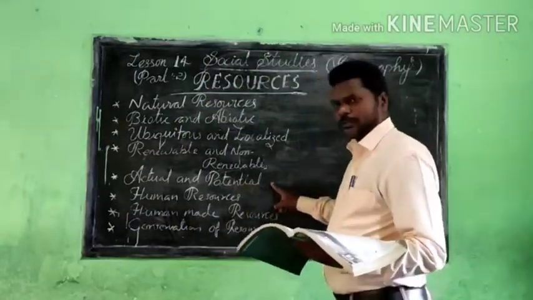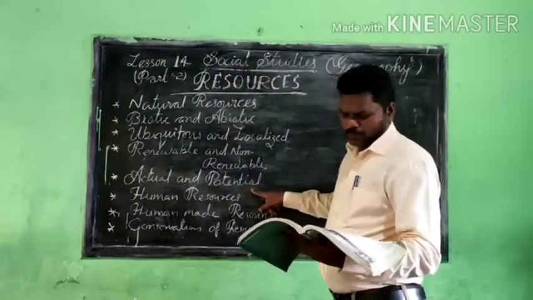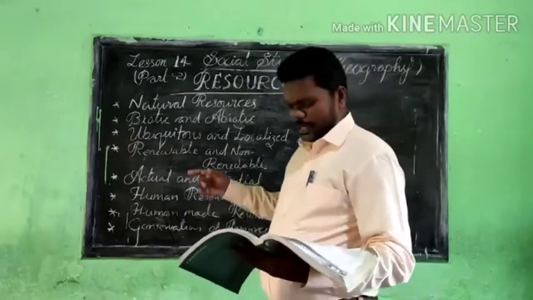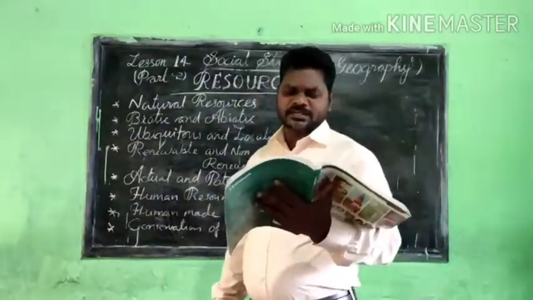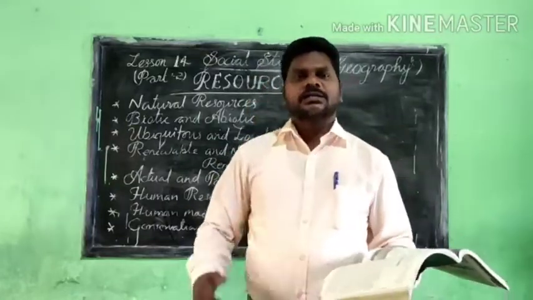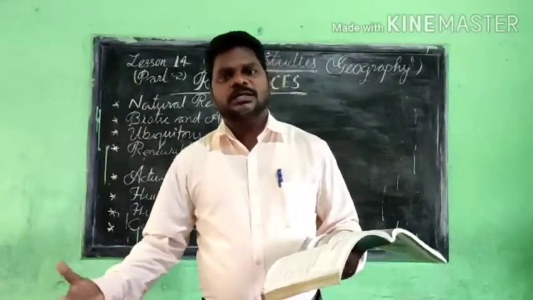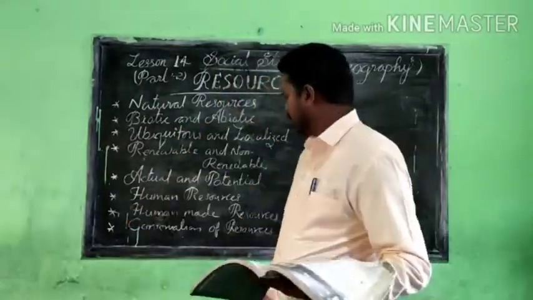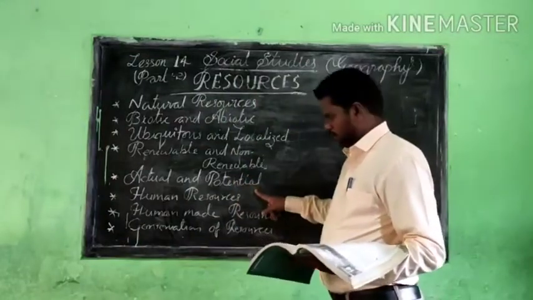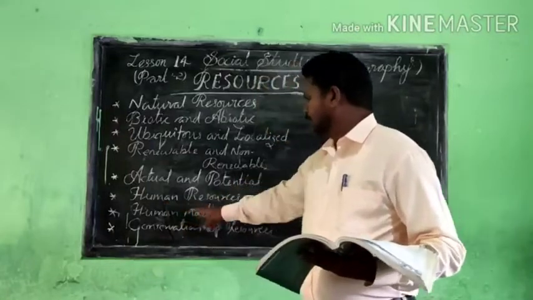Now I hope that you understood about the actual and the potential resources. There are so many examples given there, and minerals are under the thick ice cover in Antarctica. So many minerals are there in the thick cover of the soil. We know that, but we don't have the technology to exploit it. That will come under the potential resources. Now we go for the next topic, the human resources.